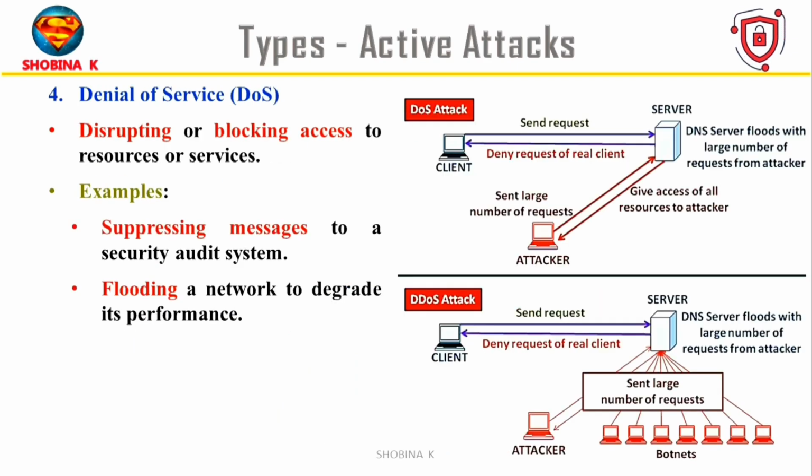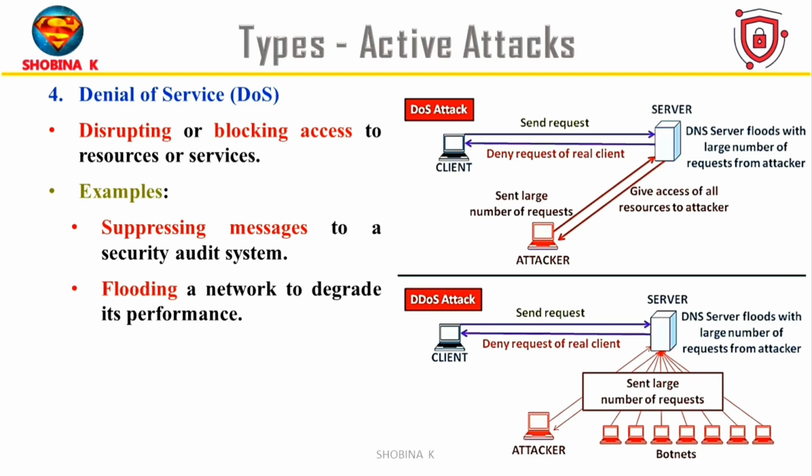Next up, denial of service or DOS attack. A DOS attack aims to disrupt or block access to resources or services. So this attack stops or slows down access to the system, service or network so that legitimate users can't use it. For example, the attacker blocks important messages, so the security system doesn't get them. Also overloading a network with too many requests so that it becomes slow and unusable. So the main goal is to disrupt normal use and make services unavailable to real users.